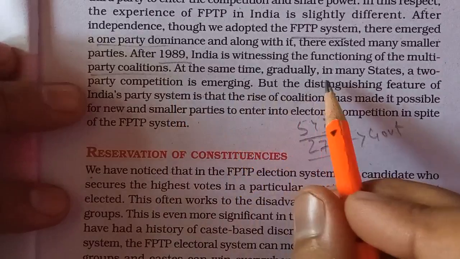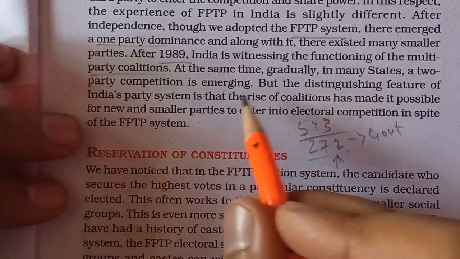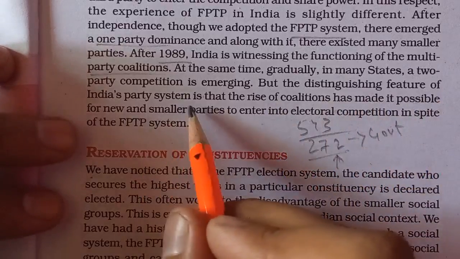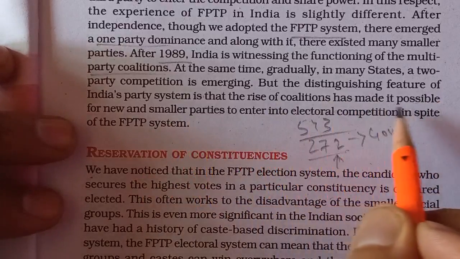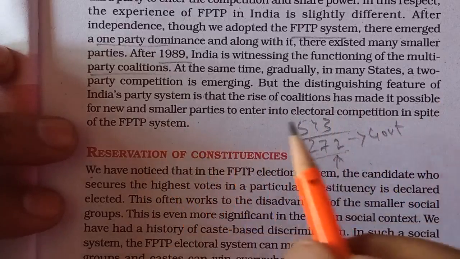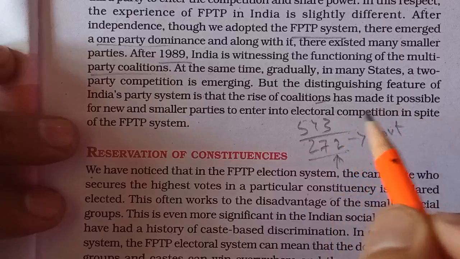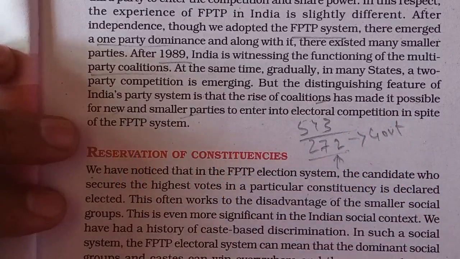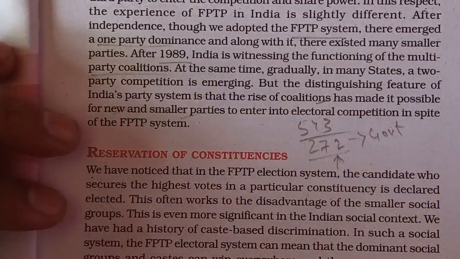At the same time, gradually in many states, two-party competition is emerging. But the distinguishing feature of the Indian party system is that the rise of coalitions has made it possible for new and smaller parties to become important, because these parties are used by the bigger parties for forming coalitions once they don't get the majority.